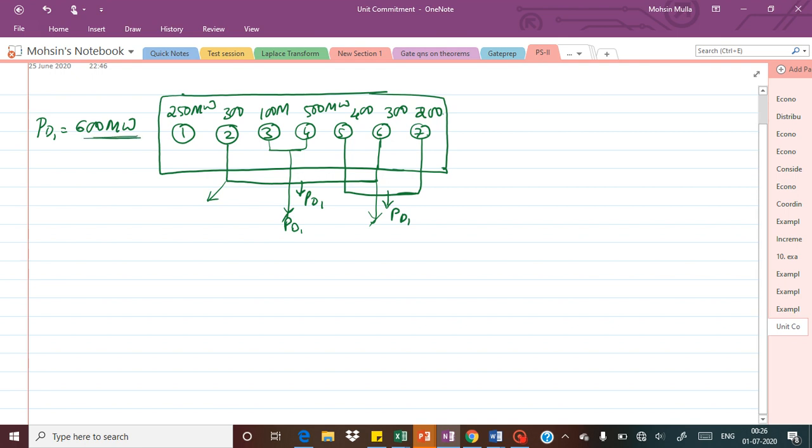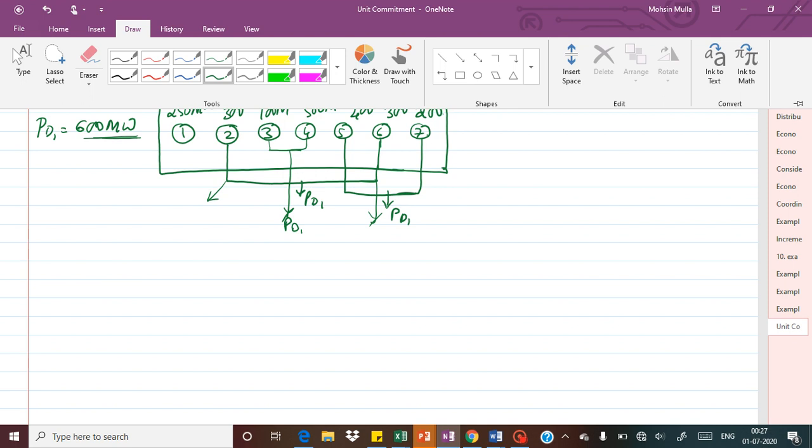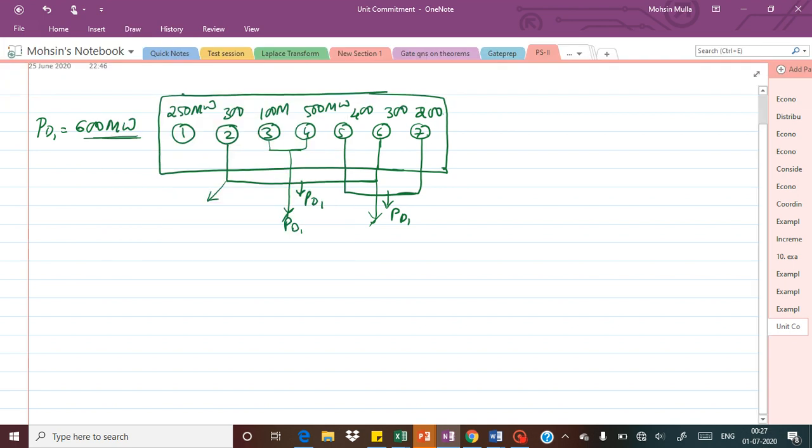So we can just take unit number 2 and 6. Here we will be committing these units, so I'll highlight it with some other color so you'll understand.